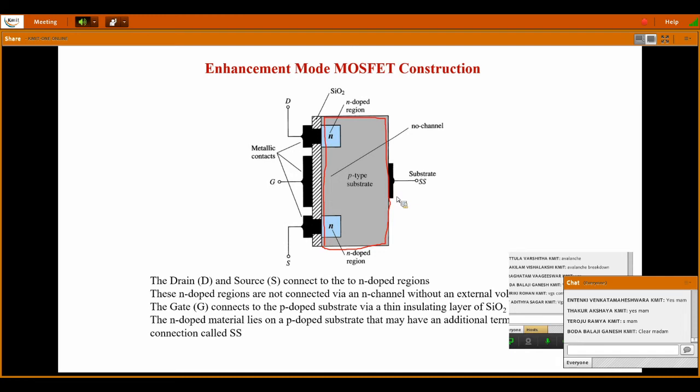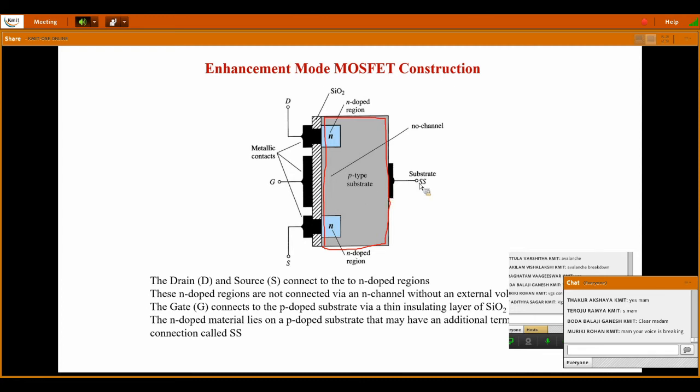Understand the construction, and half of the operation is there in the construction. The main operation is very simple, but you need to understand the construction part very clearly, then it will be very easy. There is a main rectangular box represented as the substrate, and this is a p-type substrate. We are talking about the n-channel enhancement MOSFET, so for n-channel the substrate is p-type.